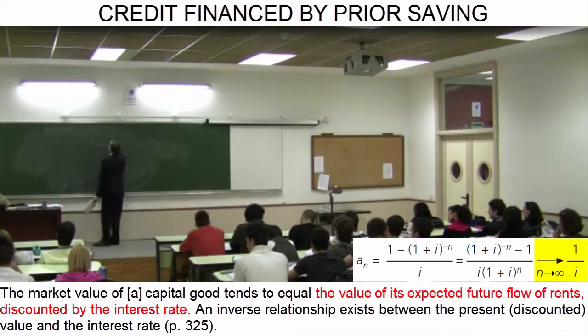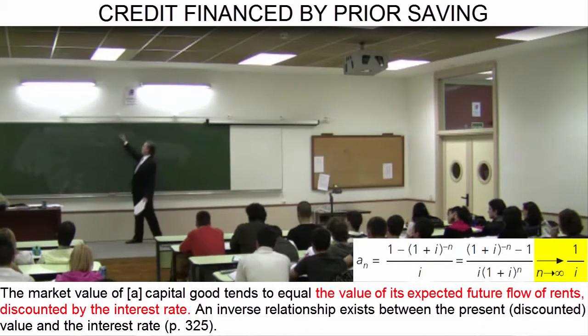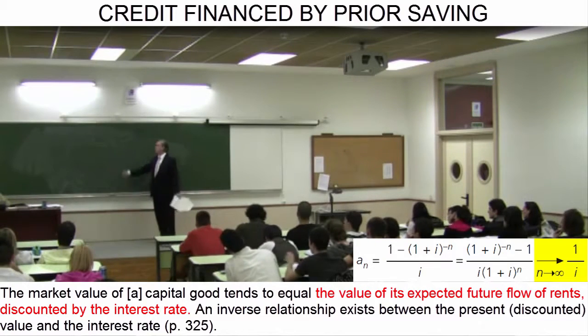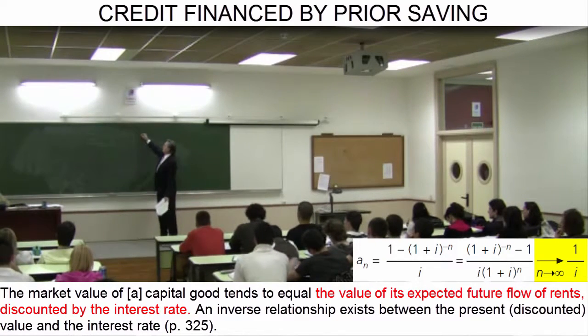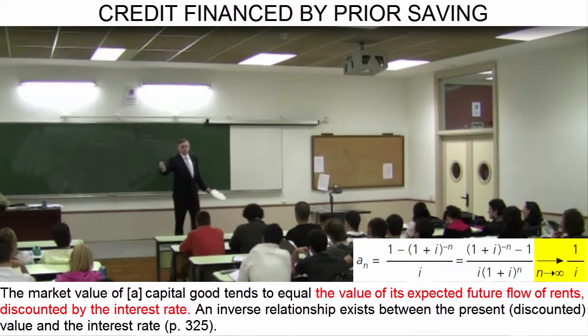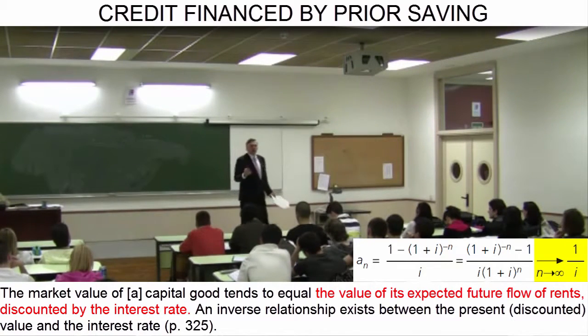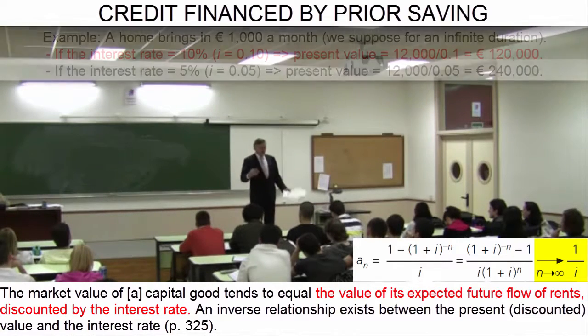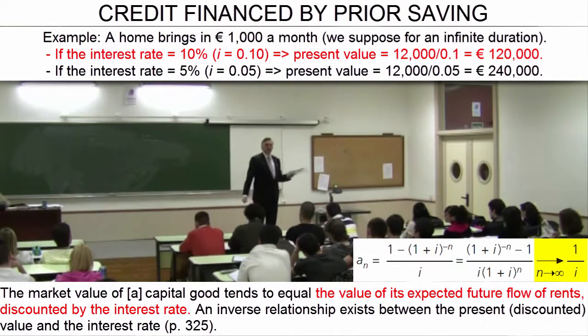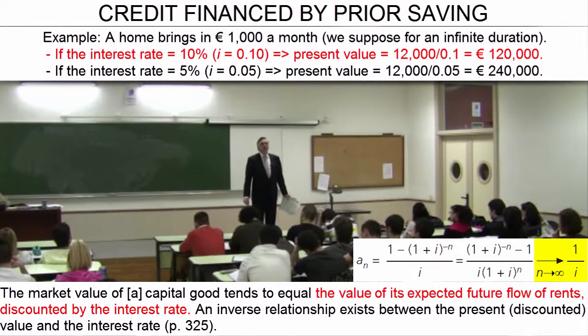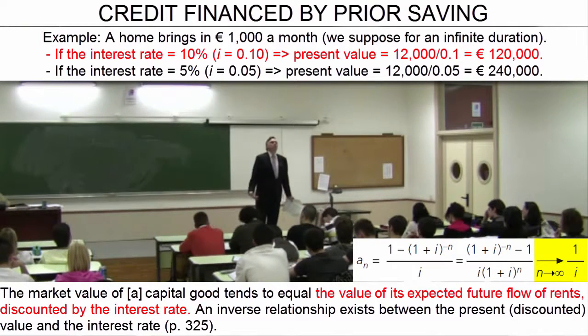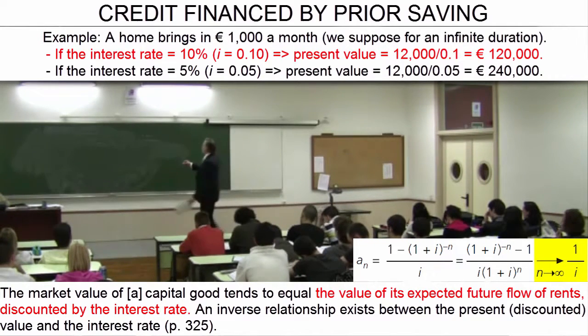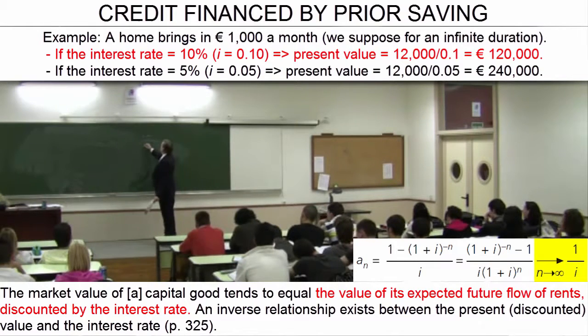We will suppose that the apartment will last indefinitely. In practice, that does not happen. Goods wear out, and one must cope with depreciation, etc. And thus the formula is more complex, and you will find it at the bottom. We will suppose the interest rate is 10%. If the interest rate is 10%, the current value of that rent at 10% is 10 times the amount, 120,000 euros. That is what the apartment would be worth.